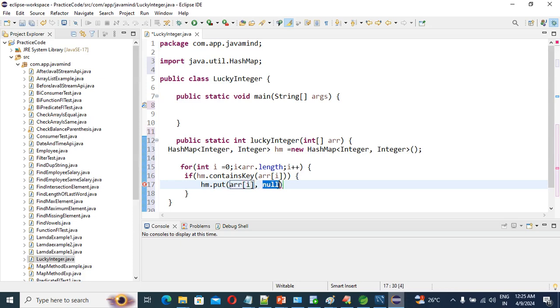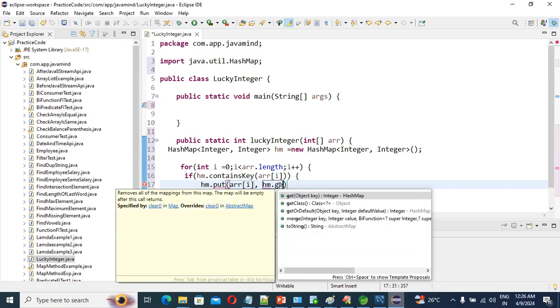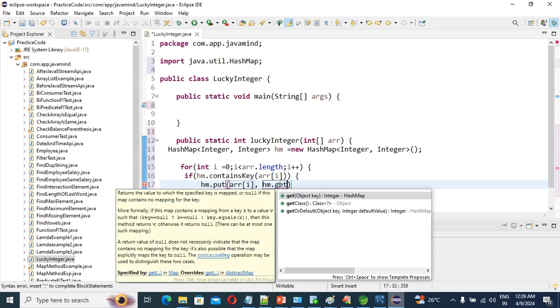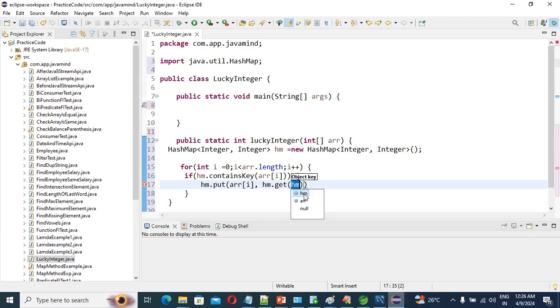Then next what we need to do? So hm dot get array of i plus 1.